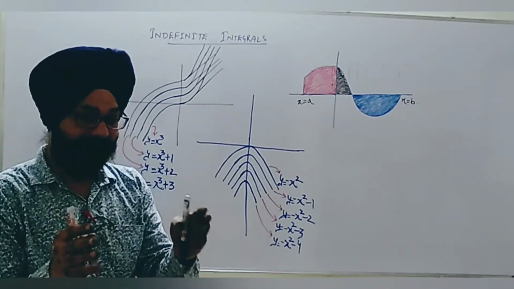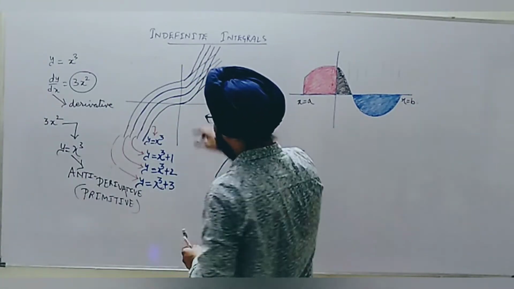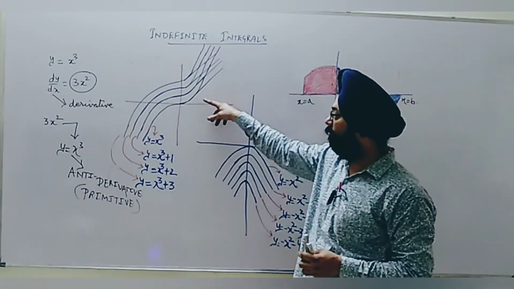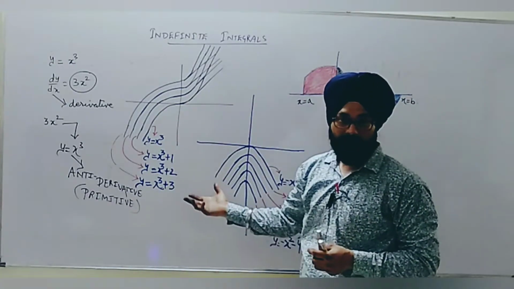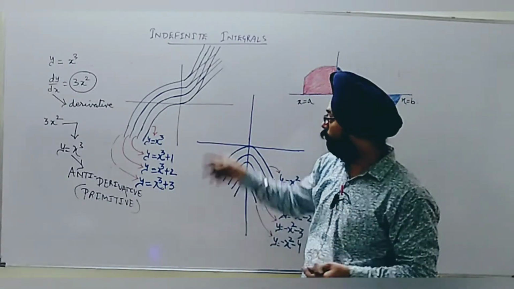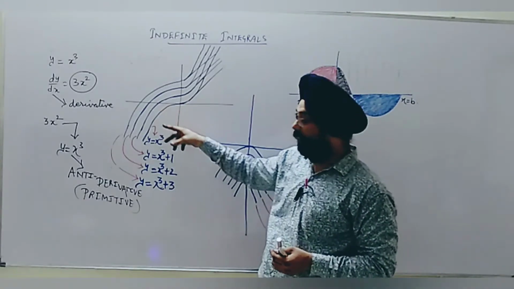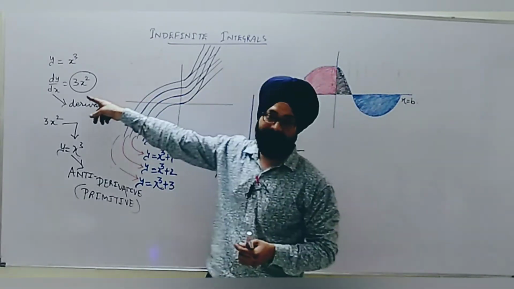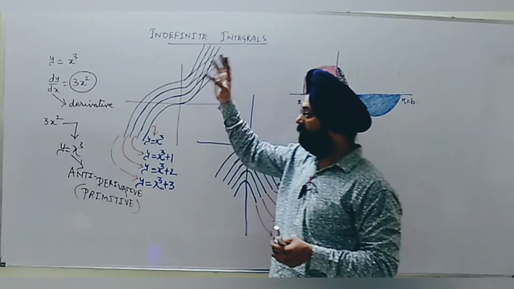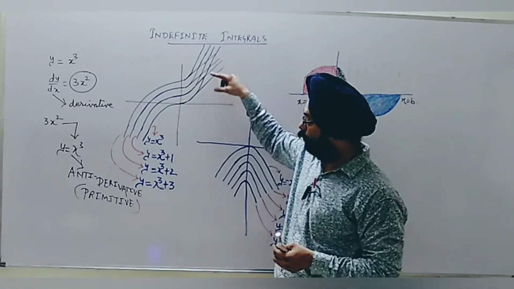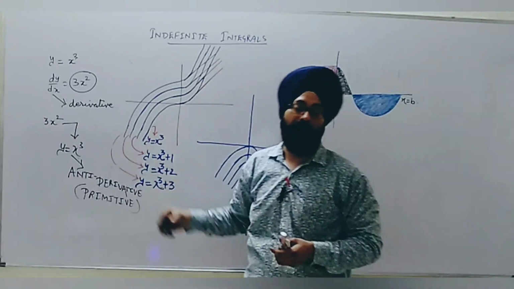Integration is not the process to get the exact function from which we got the slope of the tangent. It is the process to obtain the family of all those curves which have tangents parallel to this one, all tangents which can have this slope.